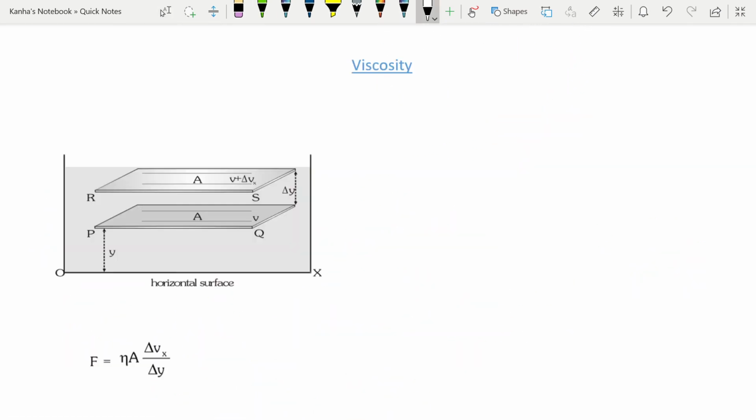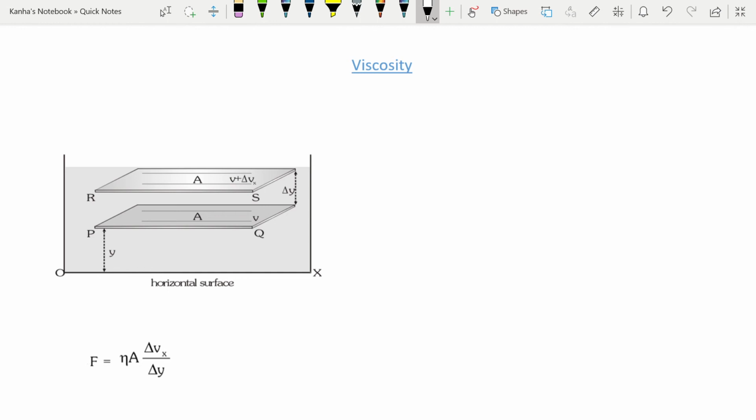Viscosity is the property of the fluid, liquid or gas, by virtue of which it opposes the relative motion between its adjacent layers. So it is something similar to the fluid friction that we've been talking about, or internal friction of the fluid. It is a tangential force first of all, and it is an internal force which will try to retard the relative motion between the layers. Now this brings us to Newton's law of viscosity. And what does it say?